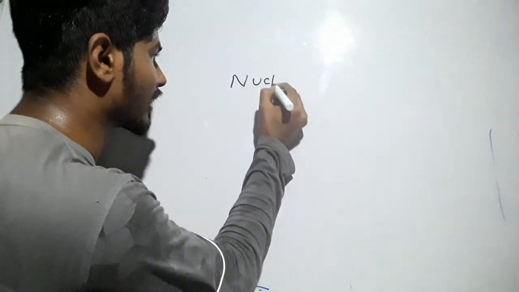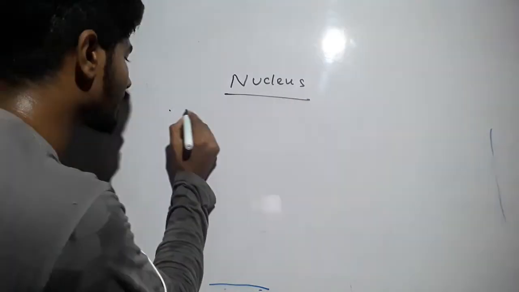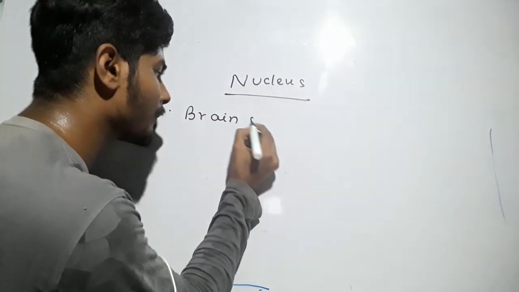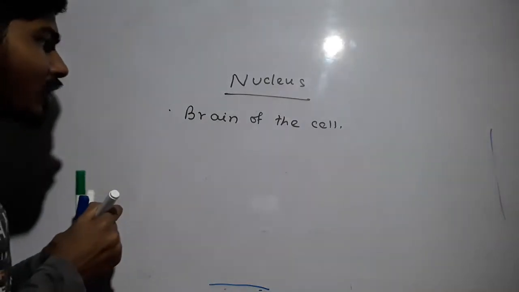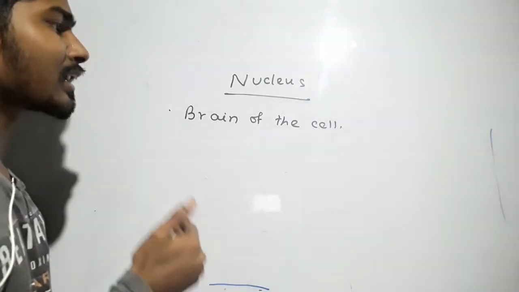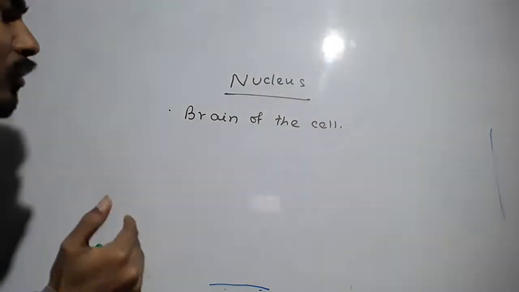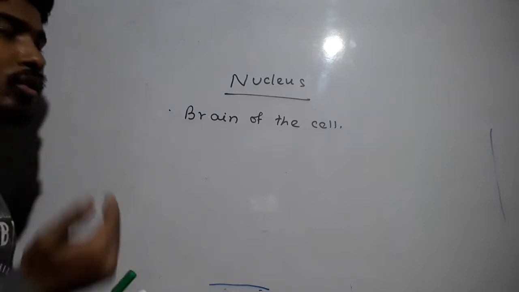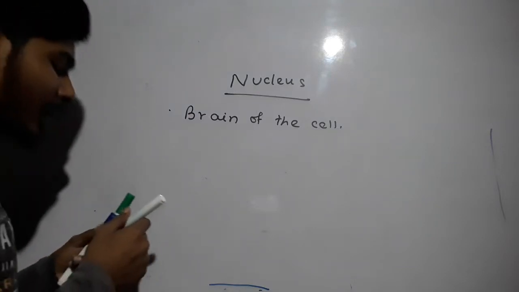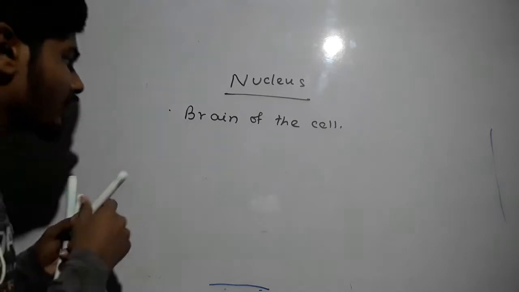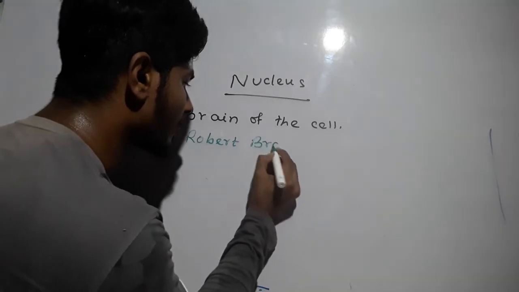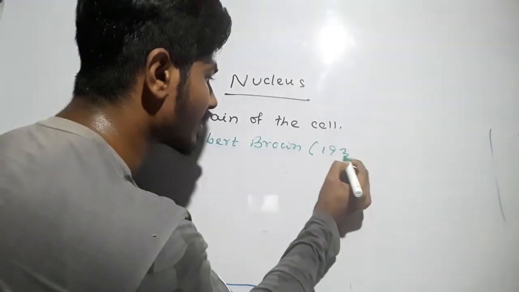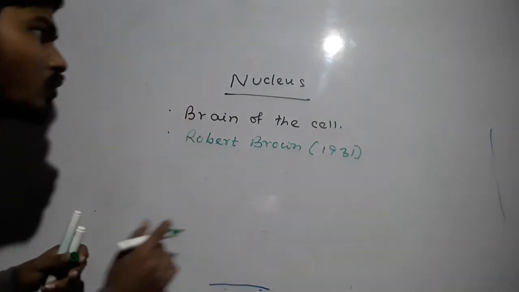So here, what is nucleus? Nucleus is the brain of the cell. Why is it called the brain of the cell? Because it controls all the physiological and biochemical activities of the cell, and that's why we call the nucleus the brain of the cell. Now, nucleus was discovered in 1931 by Robert Brown.